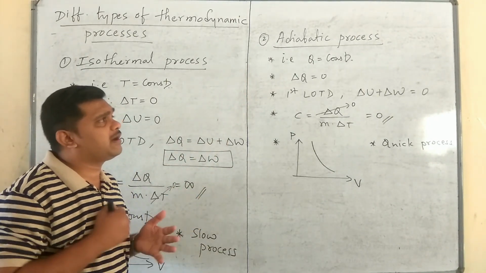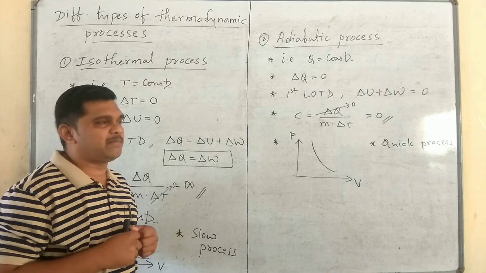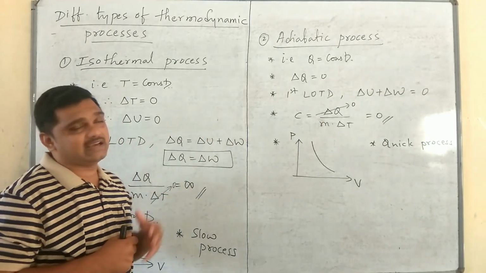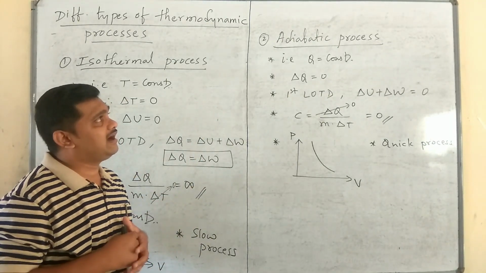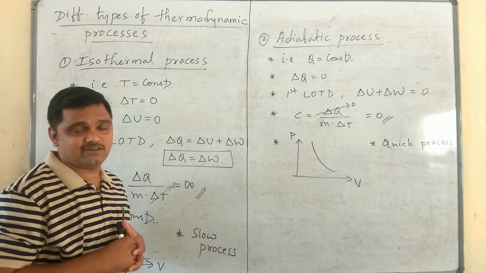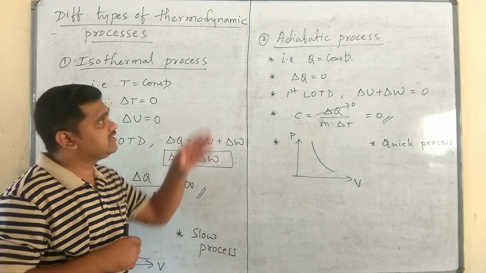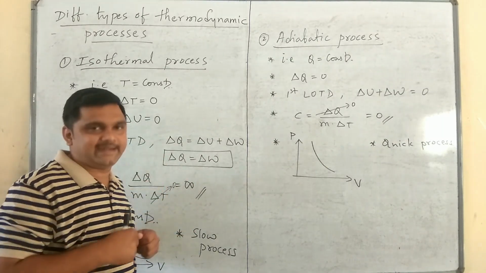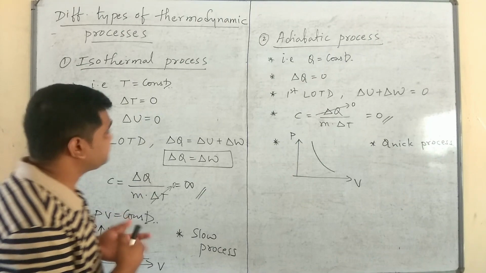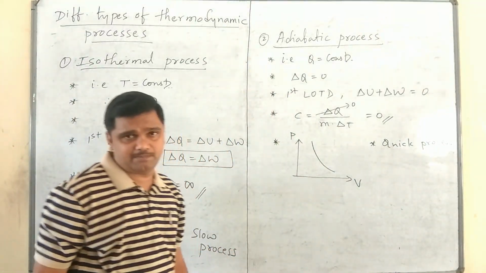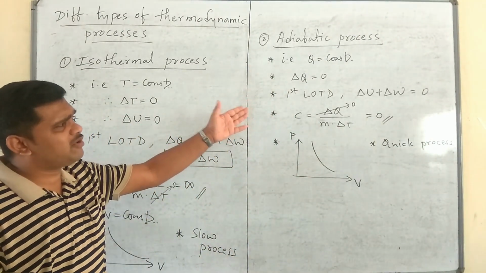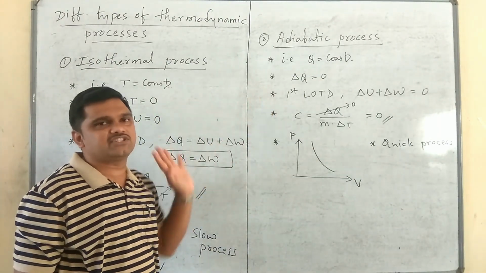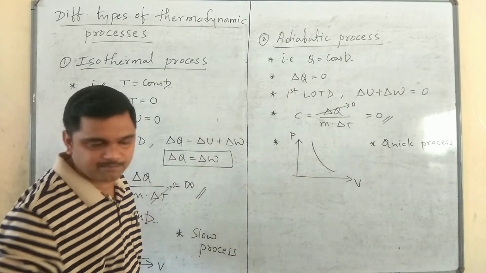Get me one example for an adiabatic process. Please remember, bursting of a tire. A vehicle's tire, we can take as an example for an adiabatic process. Bursting of a tire tube is an example for an adiabatic process, which takes place at constant heat. That's it for the adiabatic process. The remaining thing is the amount of work done. We have two derivations in our chapter, so let's see it later.